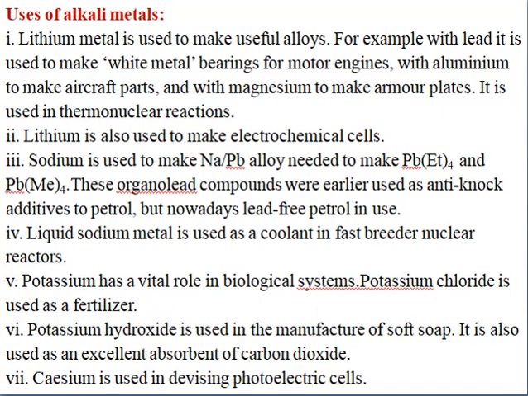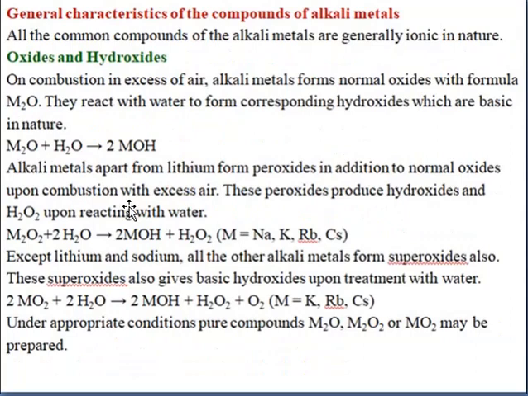Potassium chloride is used as a fertilizer, and we know for soap making we use sodium hydroxide. Instead of sodium hydroxide, if we use potassium hydroxide, then such soaps are called soft soaps. Potassium hydroxide is also an excellent absorbent of carbon dioxide. Then cesium is used in devising photoelectric cells.